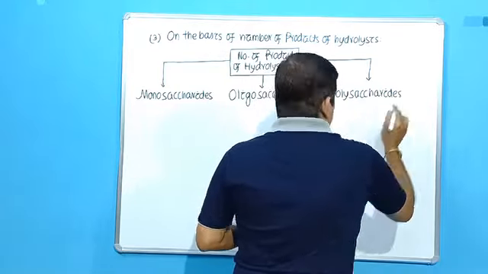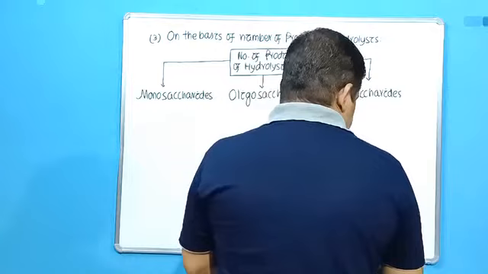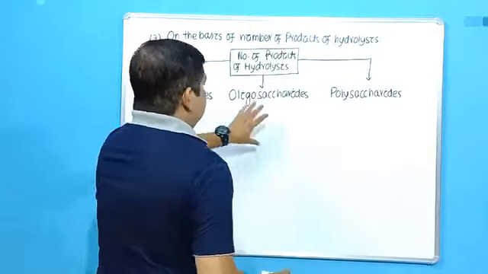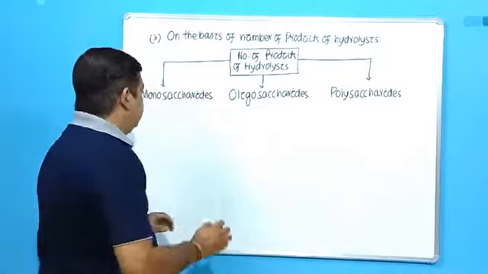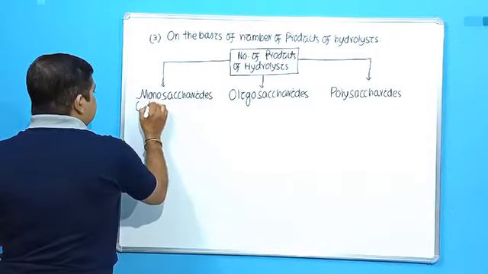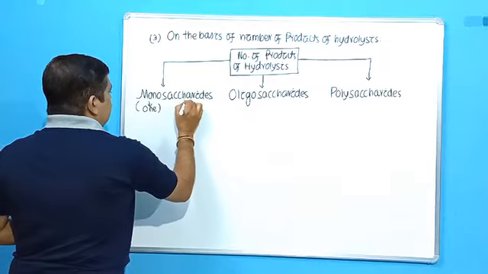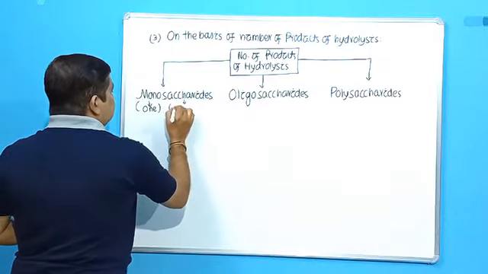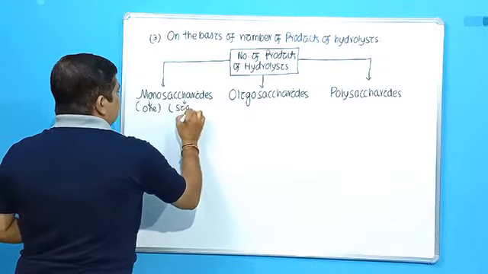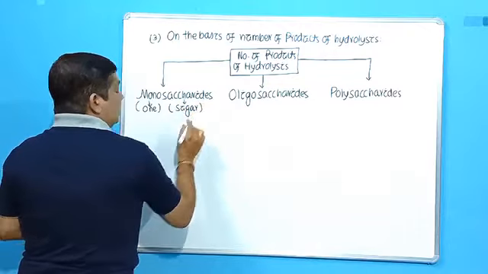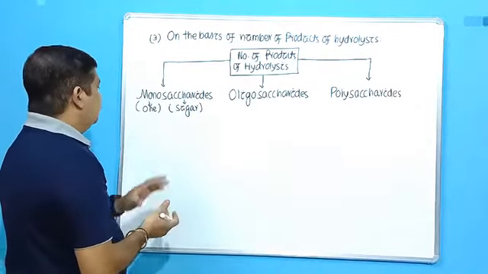So based on the number of products they give, they are named monosaccharides, oligosaccharides, and polysaccharides. I have already told you, mono means one, and saccharide has come from the word saccharon. Saccharon means sugar.